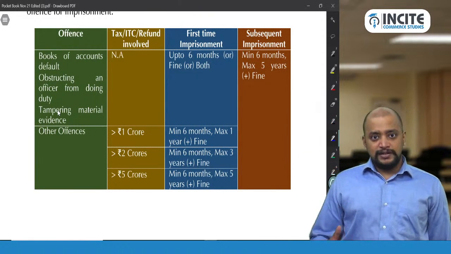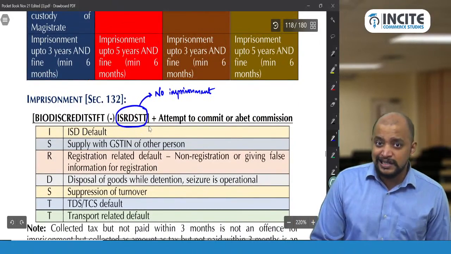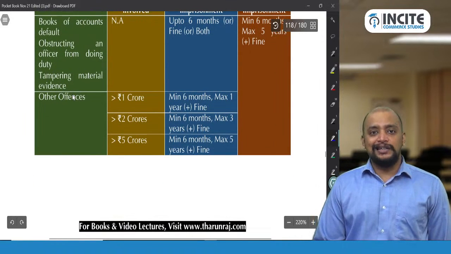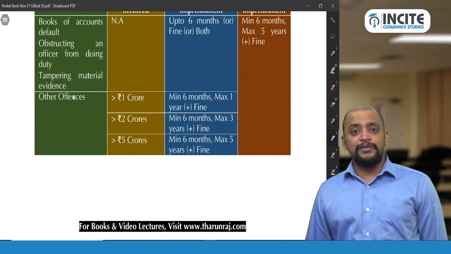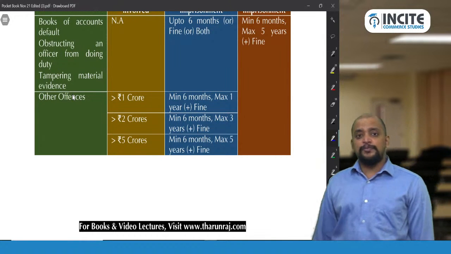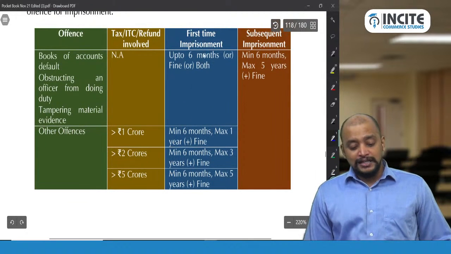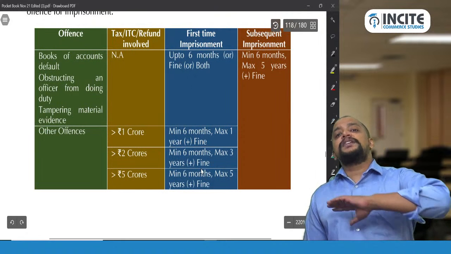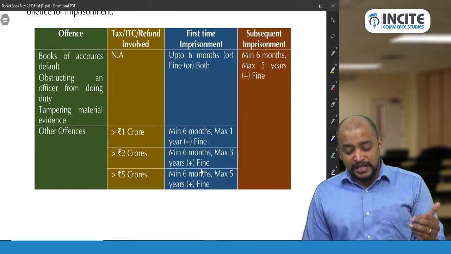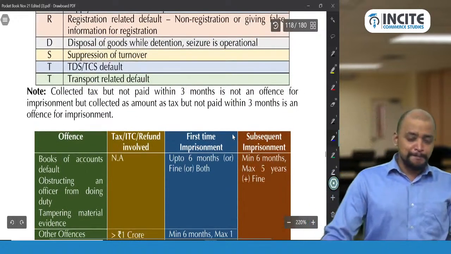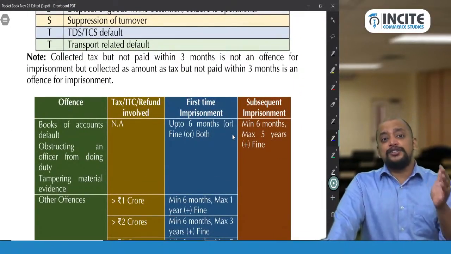Whereas for any other offence, meaning out of this list, BIO DISCREDITS TFT minus RDSTT, apart from BOT, you need to remember: greater than 1 crore, imprisonment up to 1 year; greater than 2 crores, imprisonment up to 3 years; and greater than 5 crores, imprisonment up to 5 years. With a minimum imprisonment of 6 months, and all these are plus fine. This is in case of first time offence. For subsequent offences, in all cases it will be 5 years plus fine: minimum 6 months, maximum 5 years plus fine. This is with respect to imprisonment. So these are the offences that lead to imprisonment.